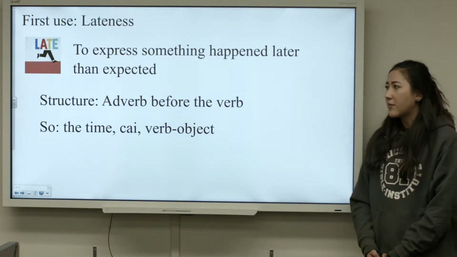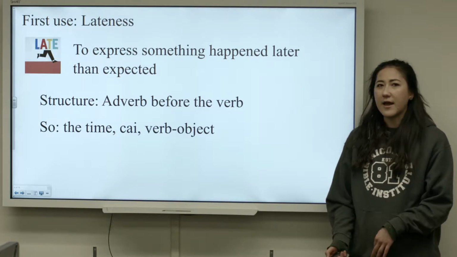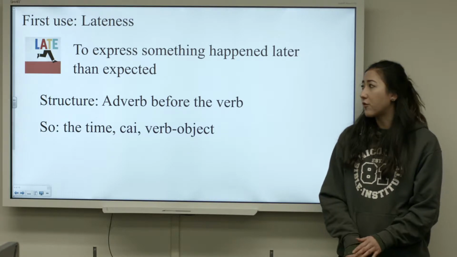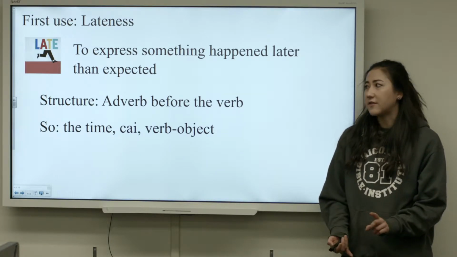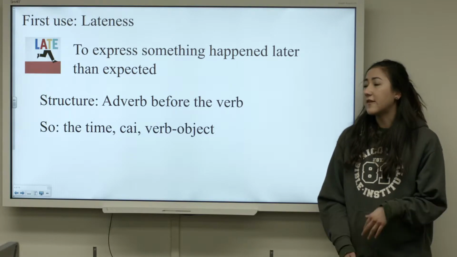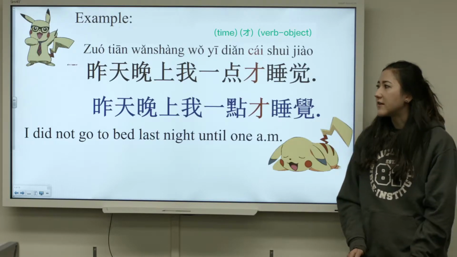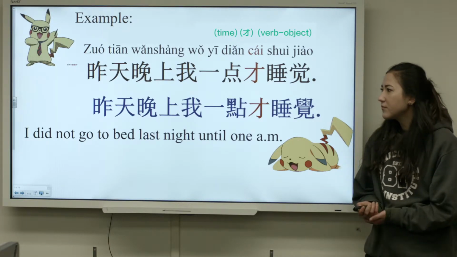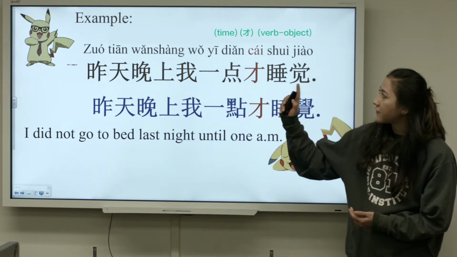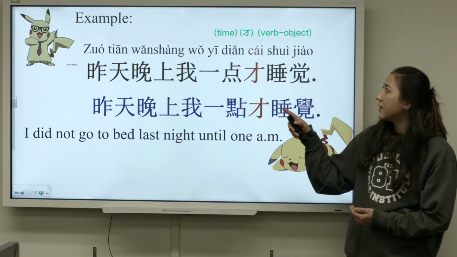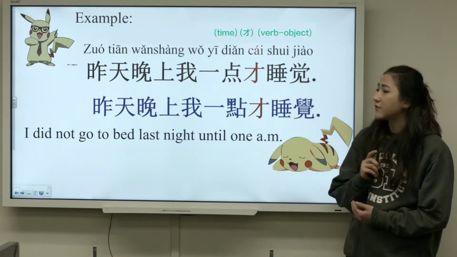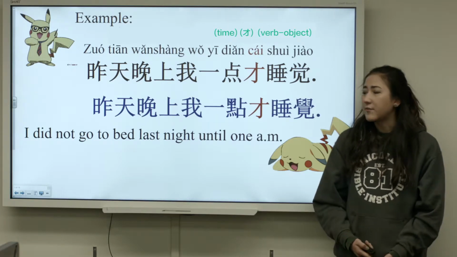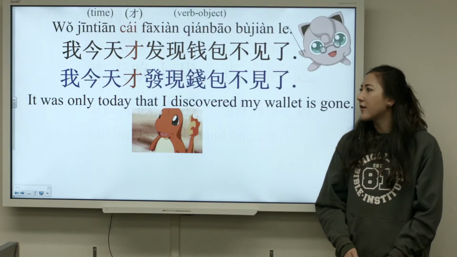So for an example for lateness, it's to express something that happened later than expected. So the structure that we go about is adverb before the verb. So you state the time, and then 才, and then the verb object. So an example of this is 昨天晚上我1点才睡觉. And so see how it's first time, 1点, and then you use the character 才, and then the verb object is 睡觉. So I did not go to bed last night until 1 a.m.